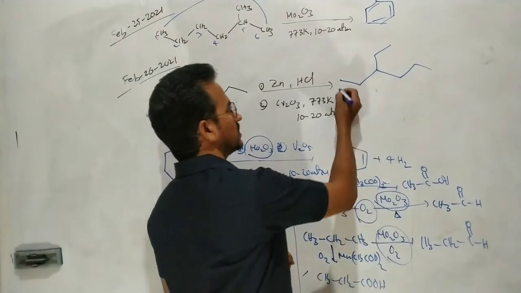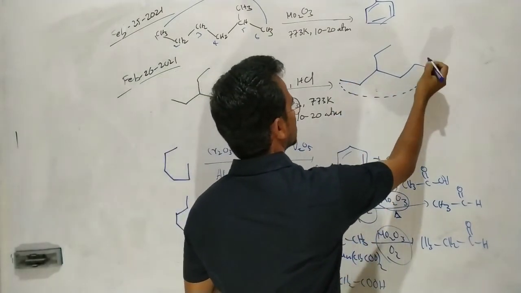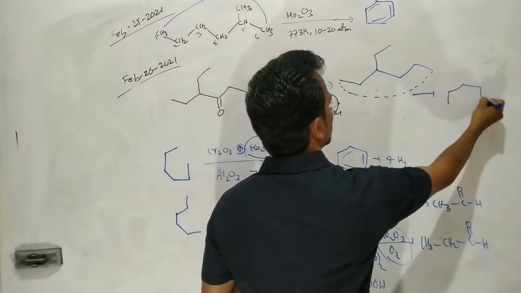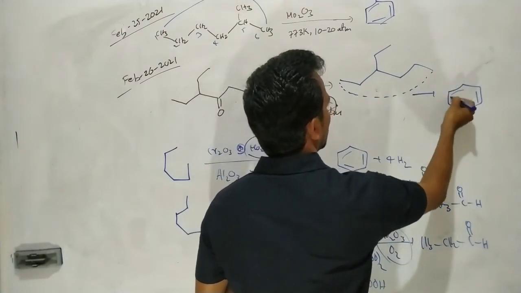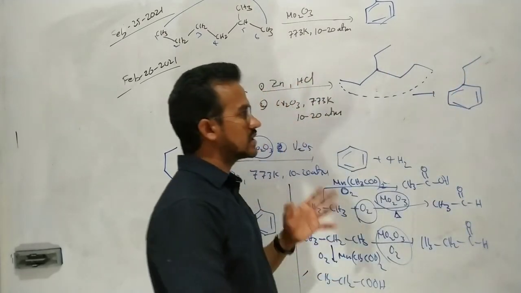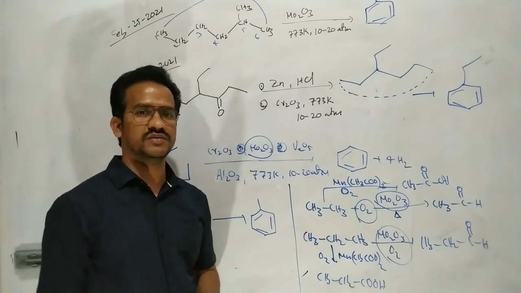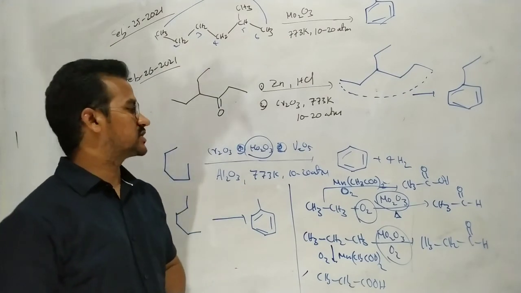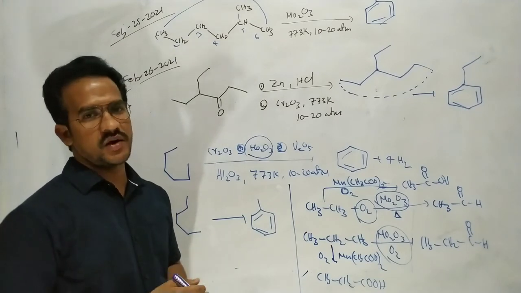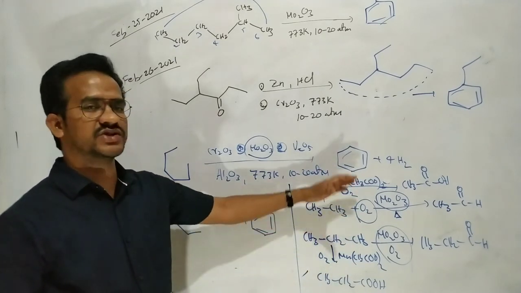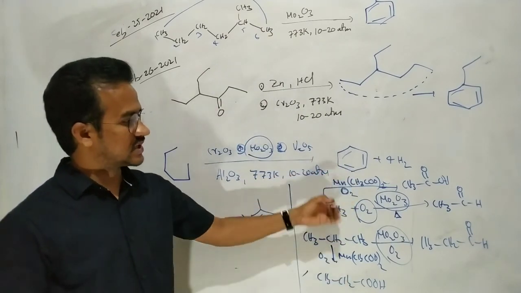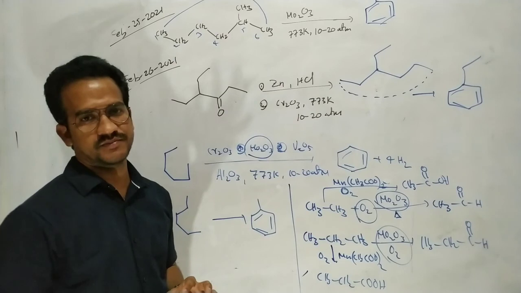Now cyclization: this carbon and this carbon combine, 1, 2, 3, 4, 5, 6. So here is a 6-member ring, nothing but benzene, and on this carbon there is an ethyl group. That means ethylbenzene is the final product of this reaction. These reactions are based on the aromatization and partial oxidation of alkanes. These reagents are clearly given in the NCERT textbook also.